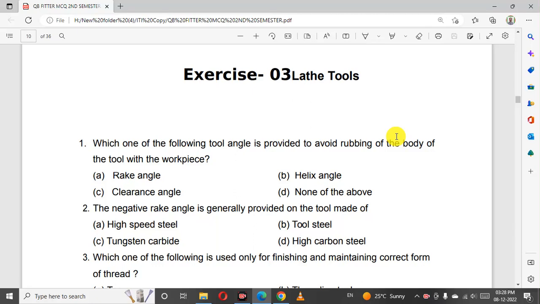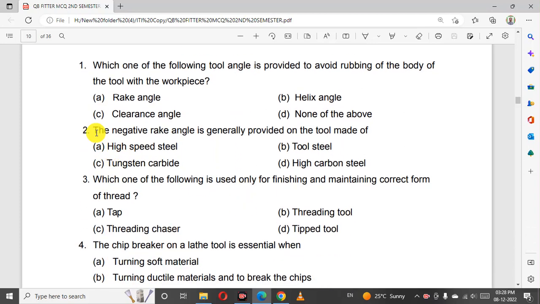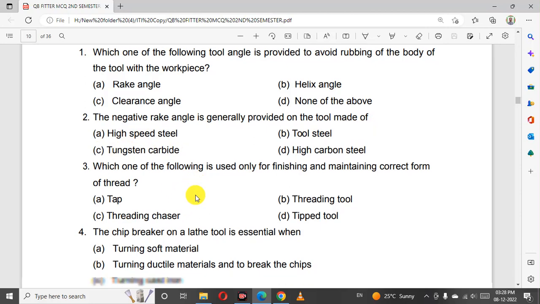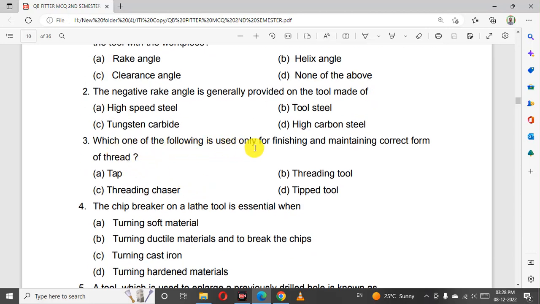Which one of the following tool angles is provided to avoid rubbing of the body of the tool with the workpiece? C. Clearance angle. The negative rake angle is generally provided on the tool made of tungsten carbide. Which one of the following is used only to finish and maintain the correct form of thread?